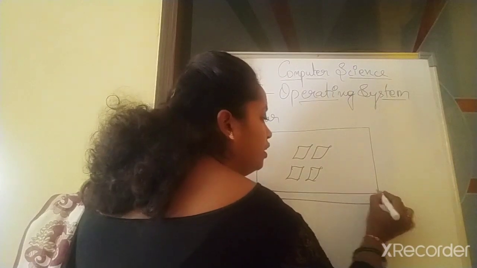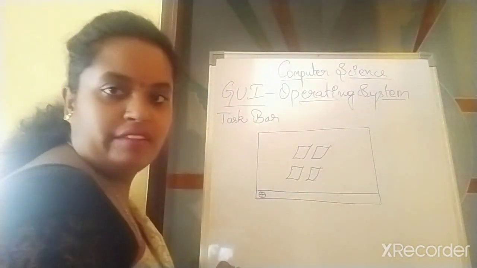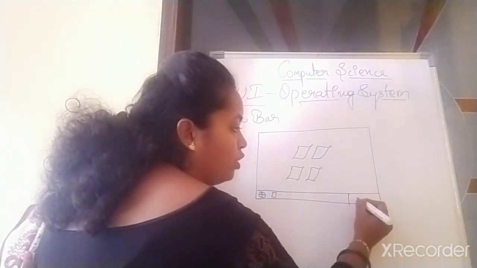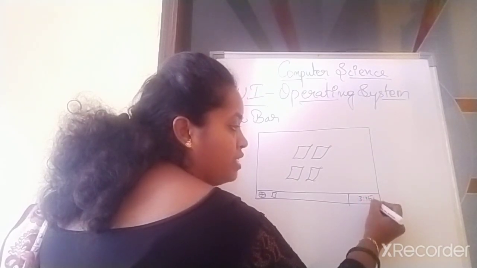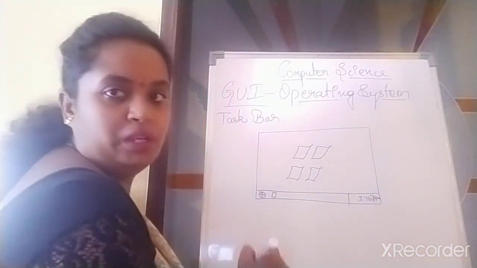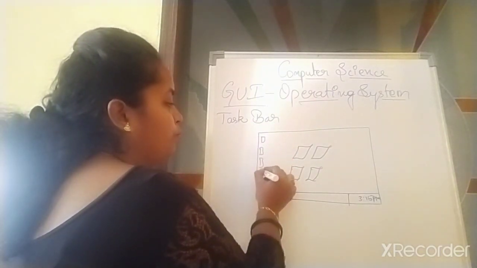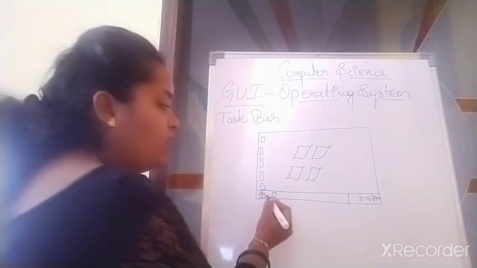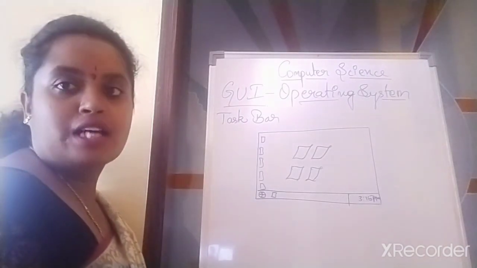And here you will be having a start button. And here other files and folders, and here you can see the date and time. Date and time both will be available, and different folders will be available for you. Yes or no?